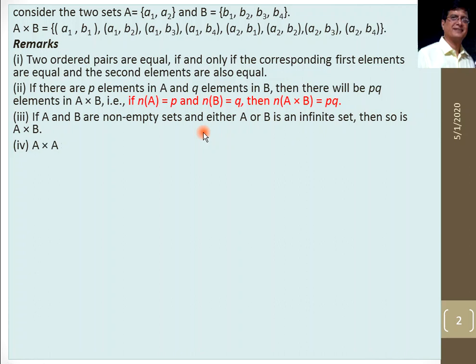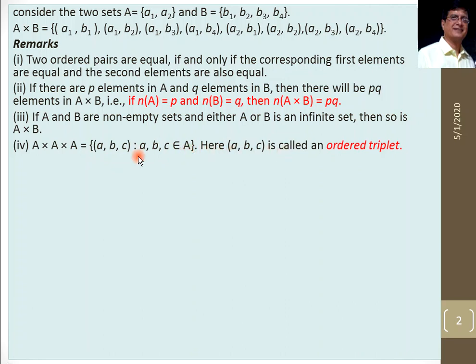Fourth point, A cross A. This is another important point because in exercise 2.1 we have one question based on this fourth property. A cross A cross A is equal to the set of (a, b, c), where a, b, c are elements of set A, and is called an ordered triplet.